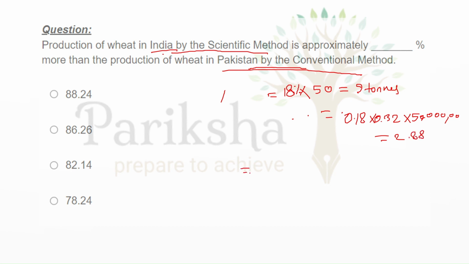Now if we come to Pakistan, Pakistan had a total of 9%.